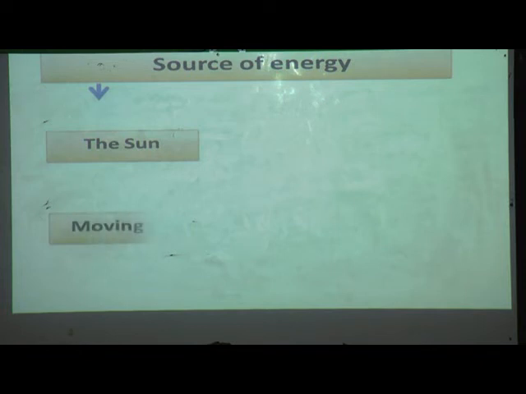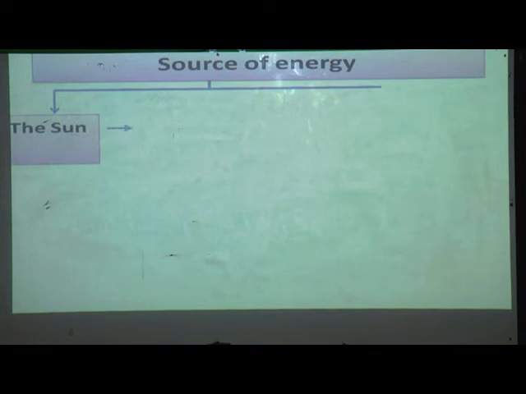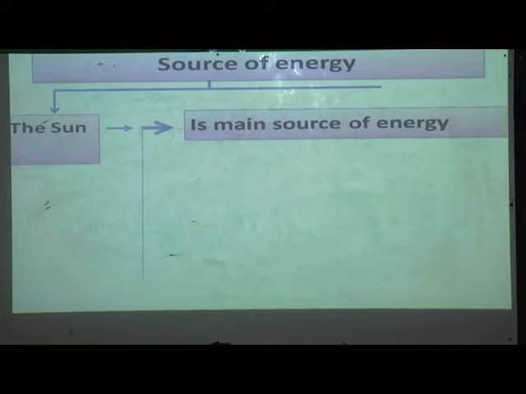Now, sources of energy. The sun, moving air, moving water and fuel are some sources of energy. We get energy from those. Let us see in detail. The sun. It is the main source of energy.